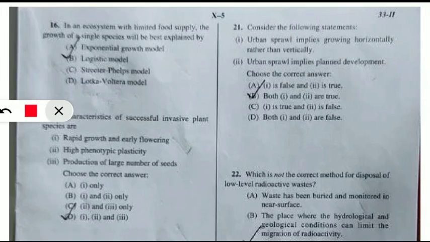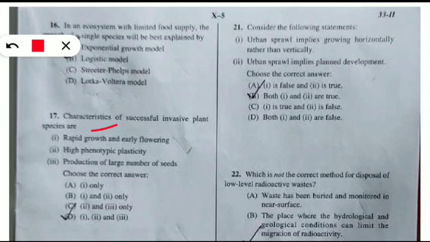Characteristics of successful invasive species are what? So options were rapid growth and early flowering, high phenotypic plasticity, production of large number of seeds. So all these three should be the characteristics of a invasive plant to be successful. So option D, that is 1, 2, 3 are correct. So here you should know what is phenotypic plasticity.